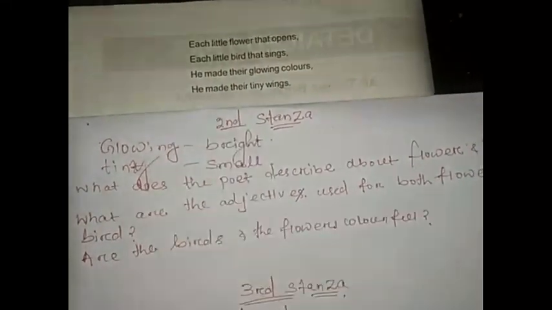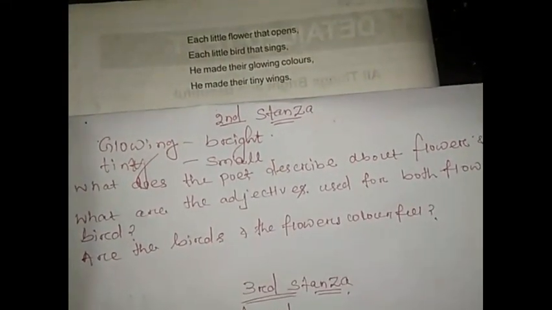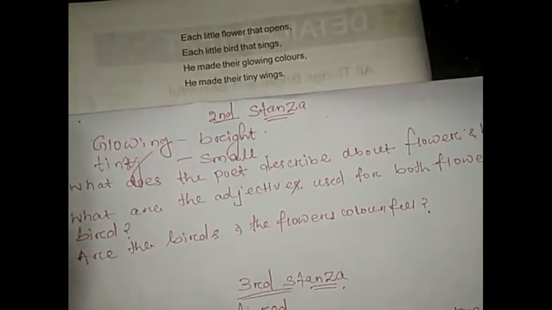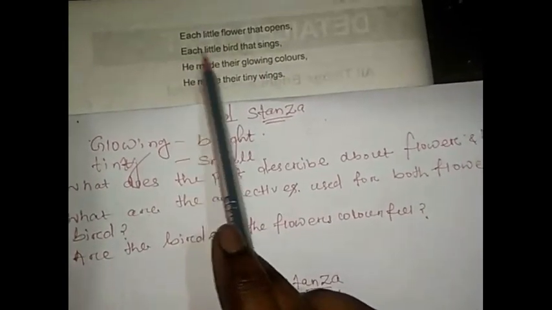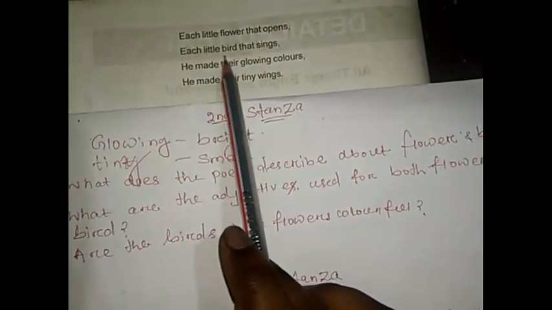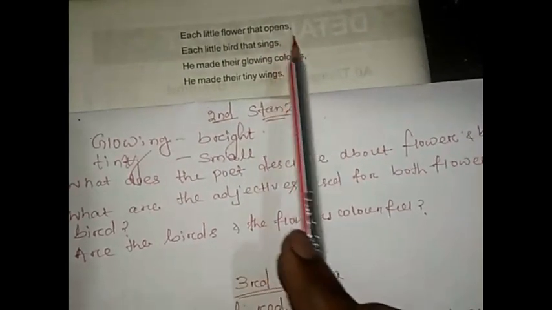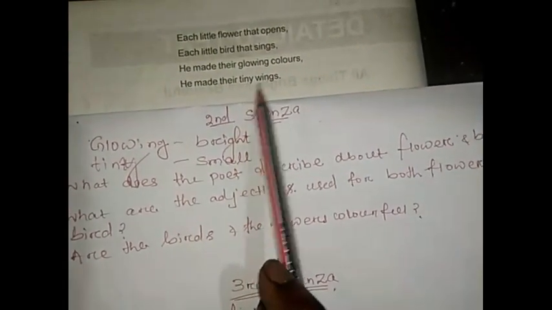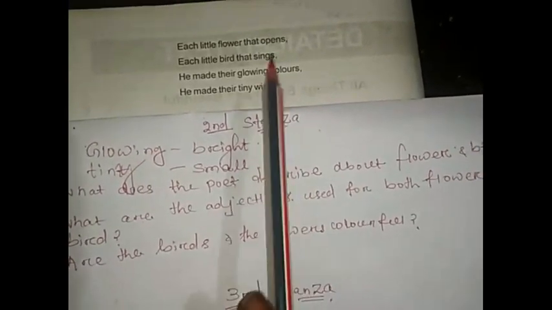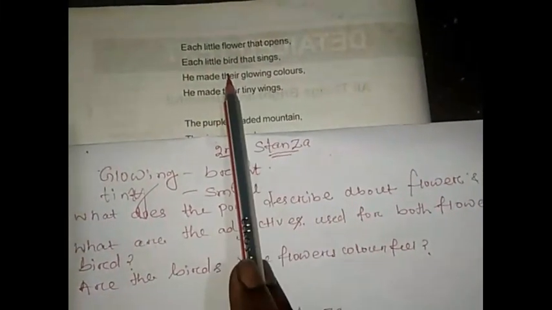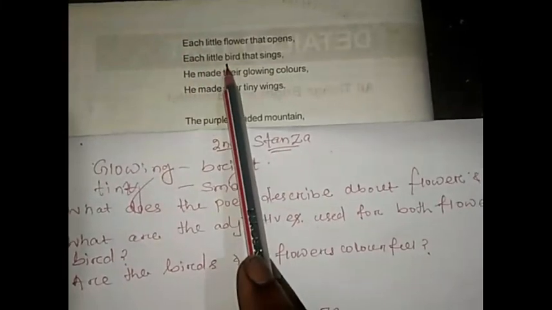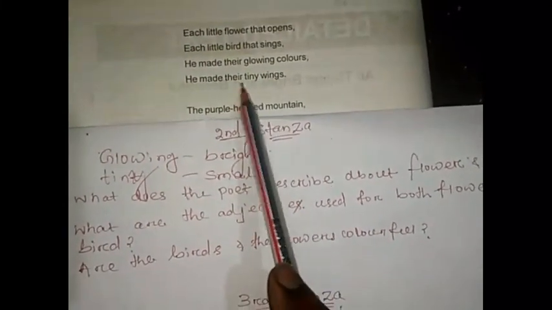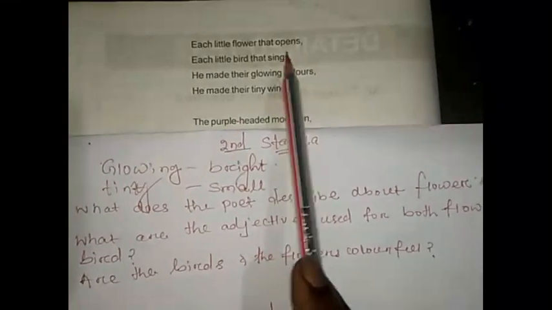The poet here describes that God has given bright colors to the flowers, beautiful flowers, so it attracts us very much. And God has created the bird that sings and that has tiny wings. So this second stanza is all about the flower and the bird. God has given us a flower with glowing colors, or beautiful colors, which attracts us very much, and God has created the bird with tiny wings and that sings very sweetly.